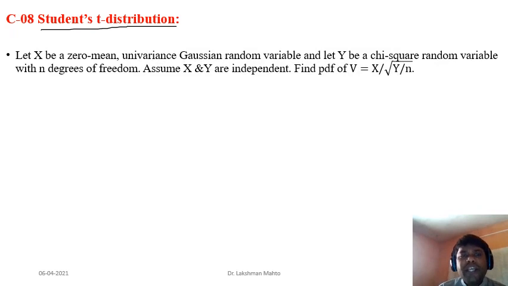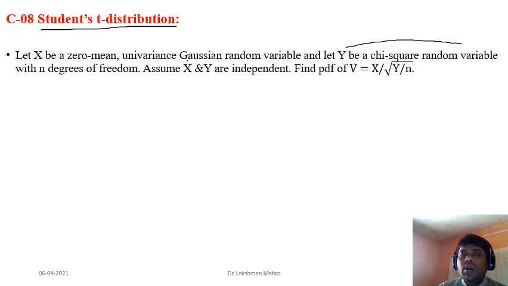So let x be a random variable with zero mean, and it is a univariate Gaussian. And y be a chi square random variable with n degrees of freedom. This one is also a very interesting kind of random variable. You can always generate it from a Gaussian distribution. It is a derived distribution of a Gaussian random variable. Chi square is coming from the Gaussian distribution, so it is a derived form.